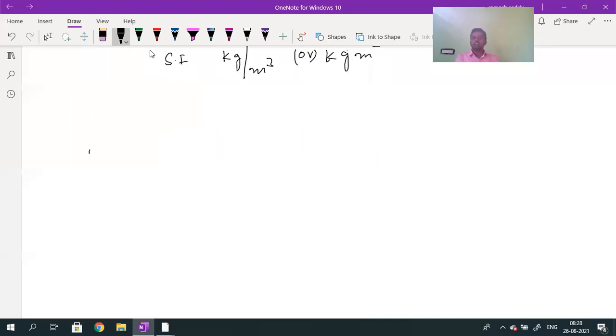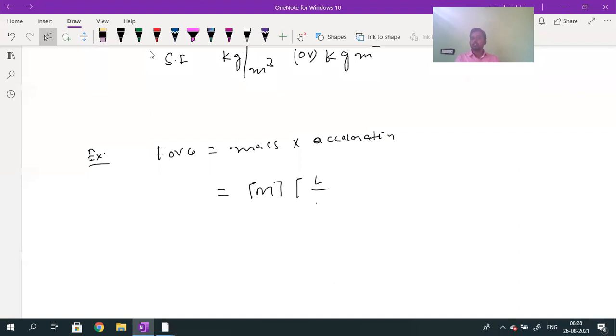One more example I will take. You should compulsorily come to know how to write the dimensional formula. For example, force. What is the dimensional formula of force? Force is the product of mass and acceleration, according to Newton's laws. The mass dimensional formula is capital M. And what is the dimensional formula for acceleration? L divided by T square.